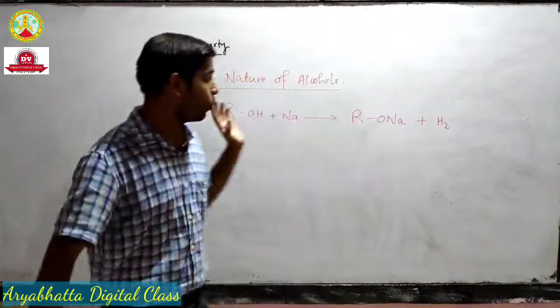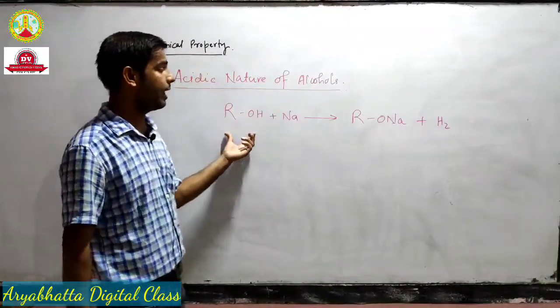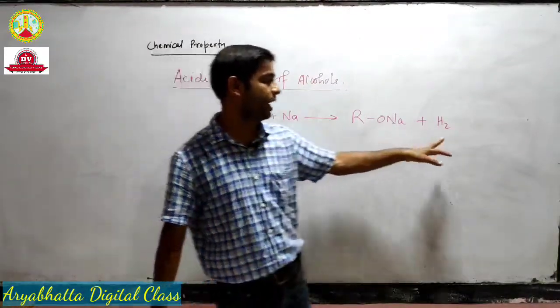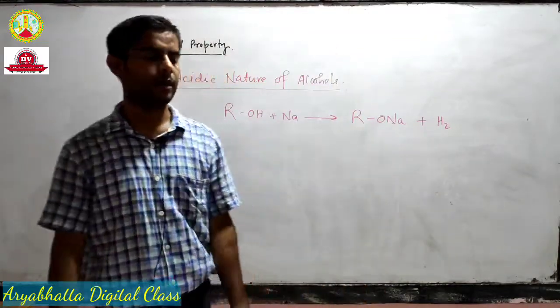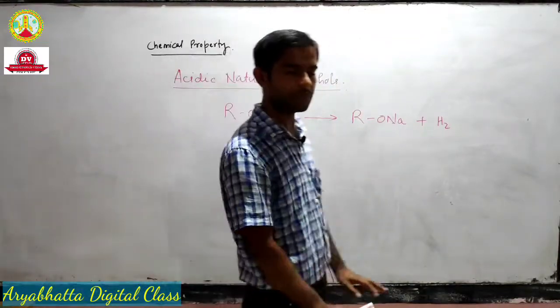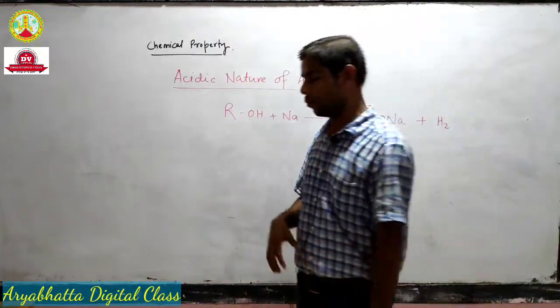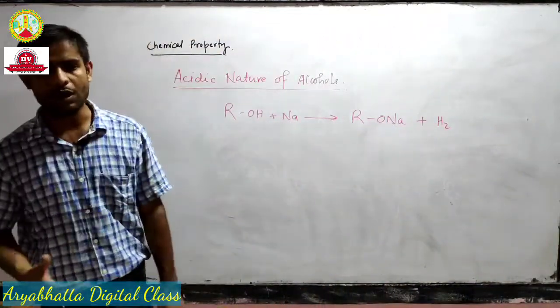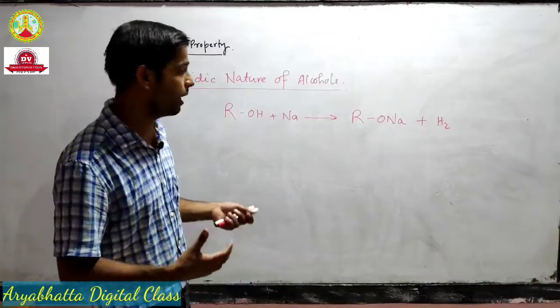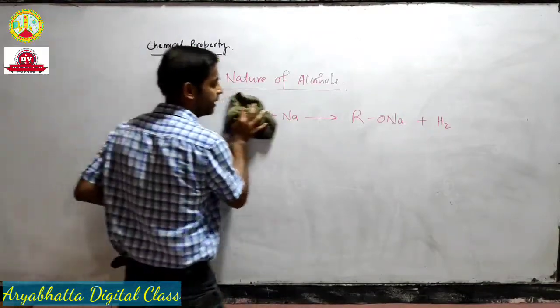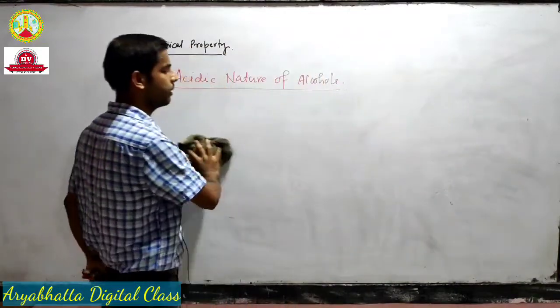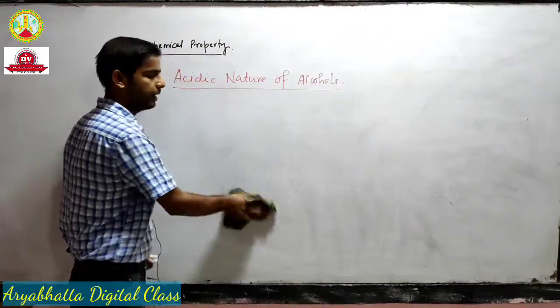So here, when alcohol reacts with a metal, it is producing hydrogen gas, which proves that alcohols act as acids. And what kind of acid is alcohol? So alcohol is a Bronsted acid.